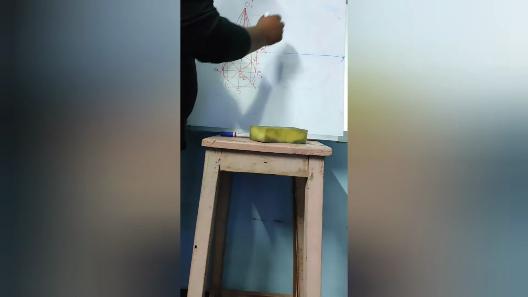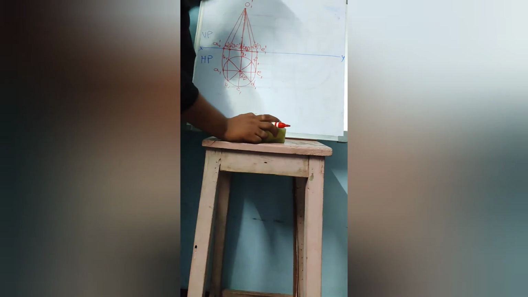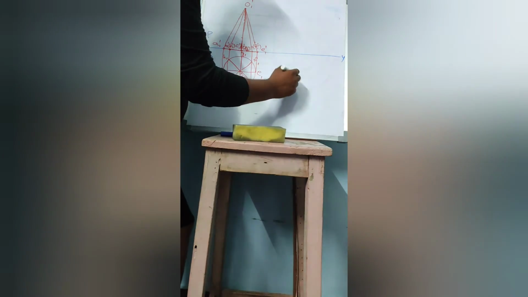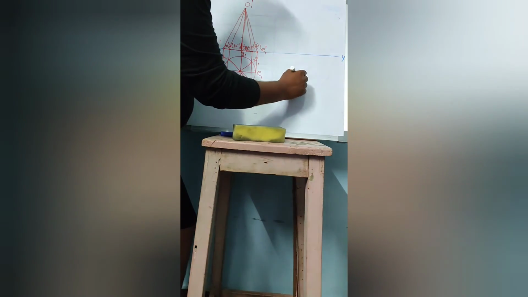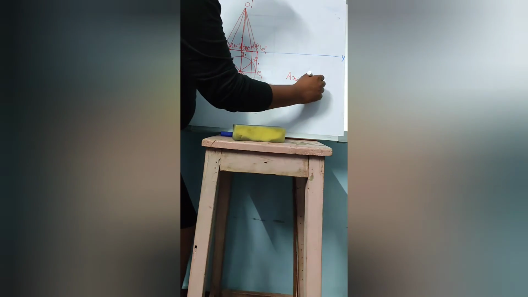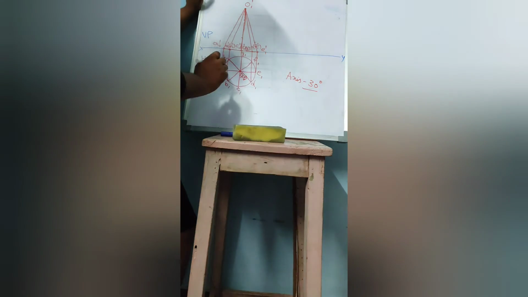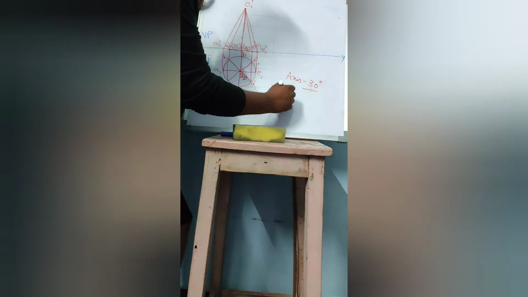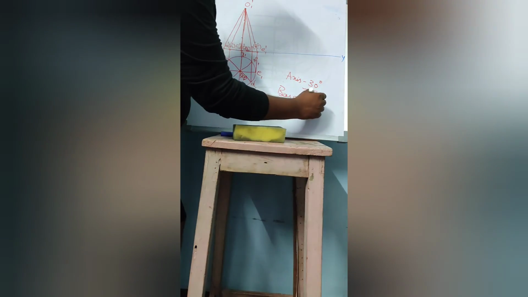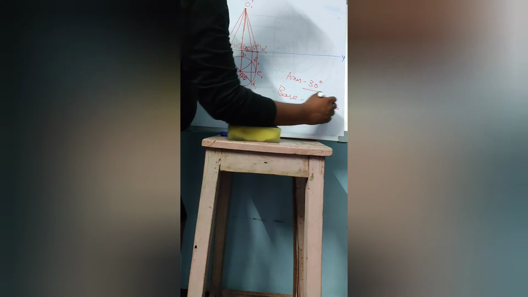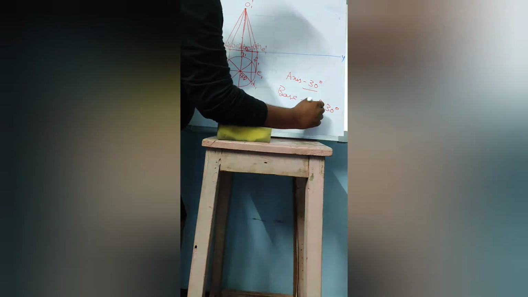Now, as we know here, horizontal axis inclination is given. Always you have to consider that here axis inclination is given as either for HP or VP, it doesn't matter. Axis inclination is given as 30 degrees. Therefore, base inclination will be 90 degrees minus 30 degrees. That will be equal to 60 degrees.